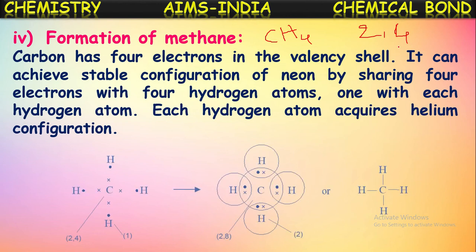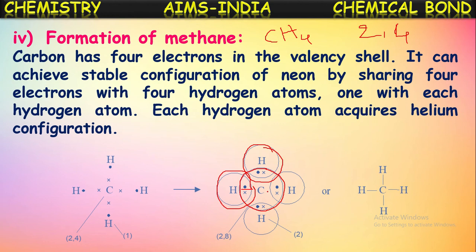See the picture here, you can understand. Carbon has 4 valence electrons and it shares 1 electron with each hydrogen atom. By that, carbon achieved the octet configuration of the nearest noble gas neon. At the same time, each hydrogen achieved the helium configuration so that all the atoms became stable.